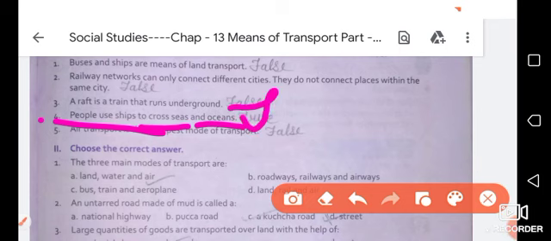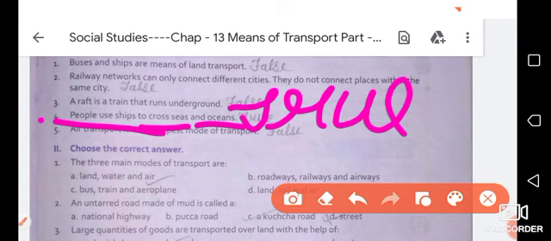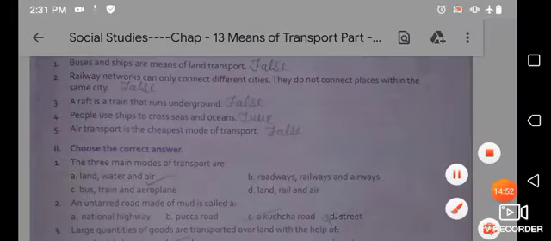Yes, this is true. So what will you write here? What is the spelling of true? The spelling of true is t-r-u-e. People use ships to cross seas and oceans. When we have to cross a sea or ocean, then what will we use? Do we use a train or a bus? No, we won't use these things. We will use ships to cross seas and oceans.